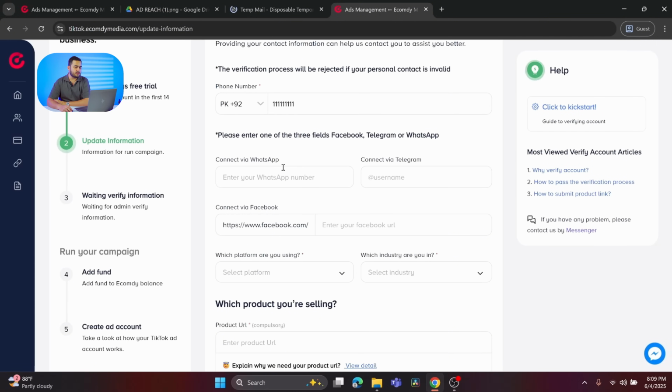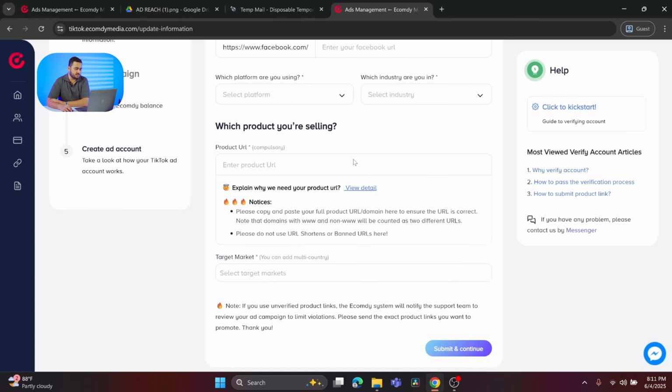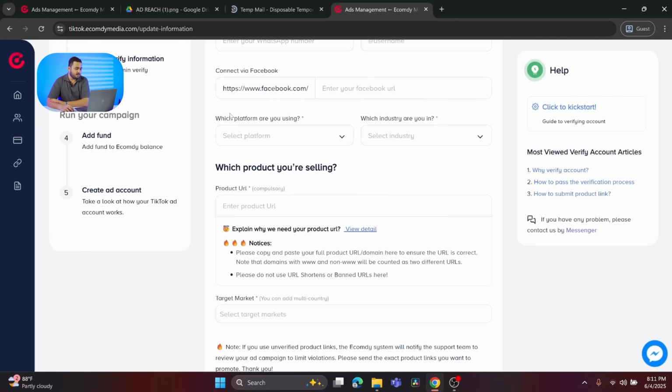Here you need to put all of the information, correct information, because our team will verify it. After putting the phone number, you also need to make sure you put the correct WhatsApp number as well. In both sections you can put your WhatsApp number, and you can ignore this part since it's optional. That's the mandatory part, and the purpose of this is to verify whether you are the owner of the store or not.